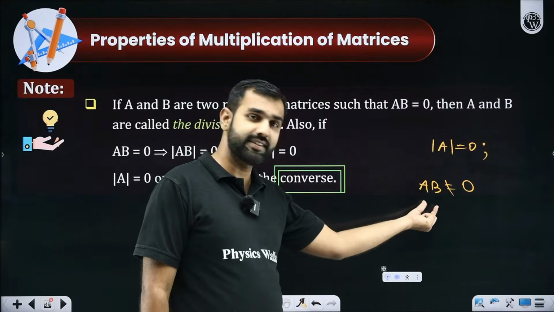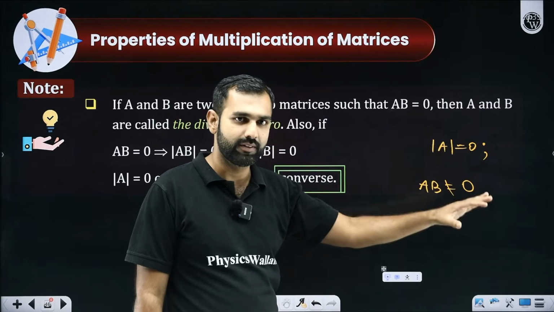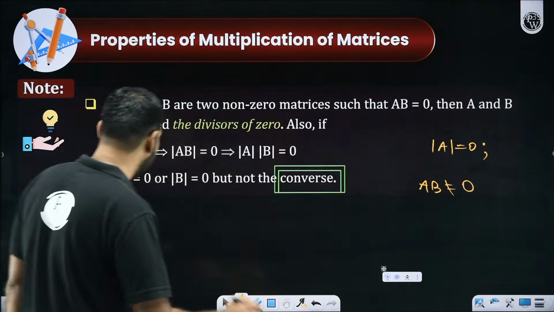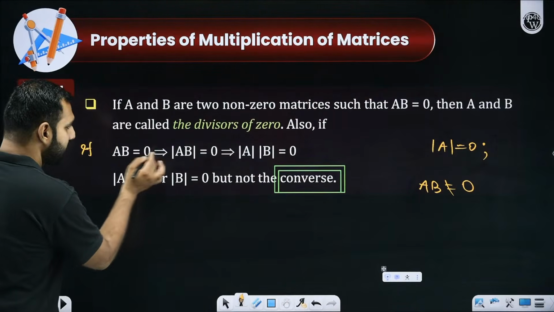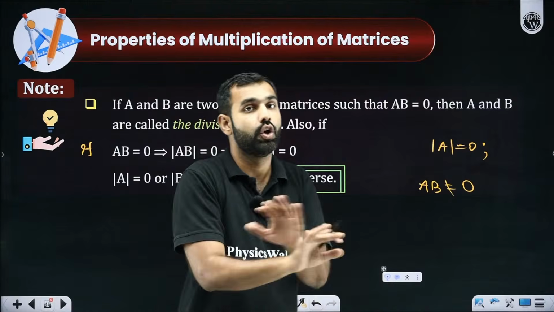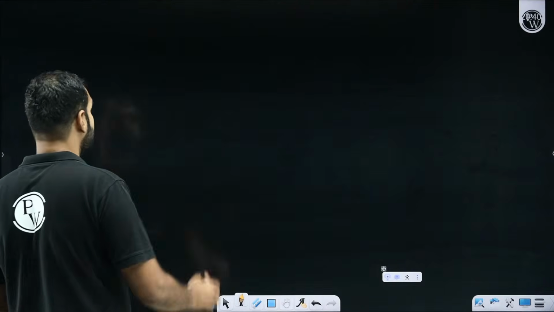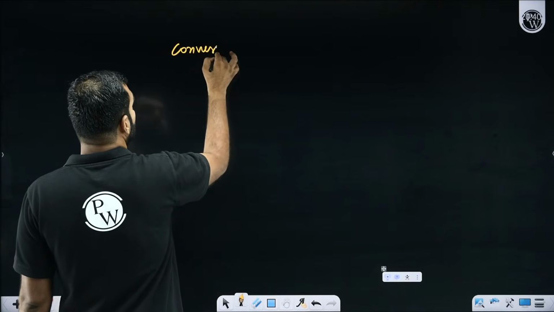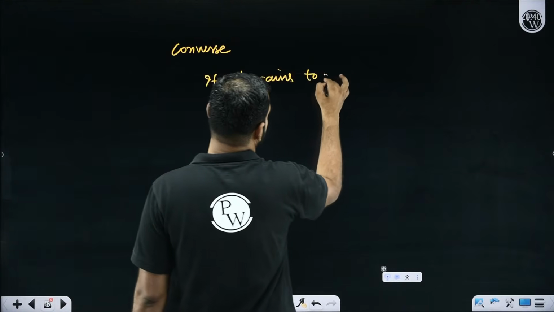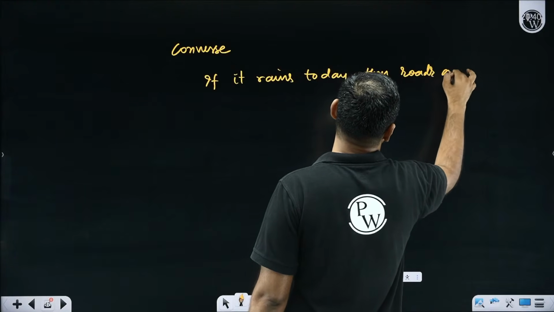Although, if this product AB is null, then either determinant of A or determinant of B will be 0. But converse means the opposite of it. I hope you remember what we discussed was, if this happens, then this happens. Then converse means if this happens, then this will happen. No, that is not true. Converse means that. I hope you got my point. What is the meaning of converse? Okay, I'll be more specific. Converse means, let's say if it rains today, then roads are wet, yes or no?